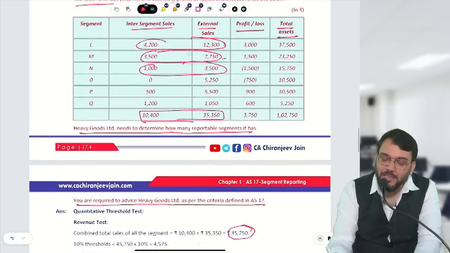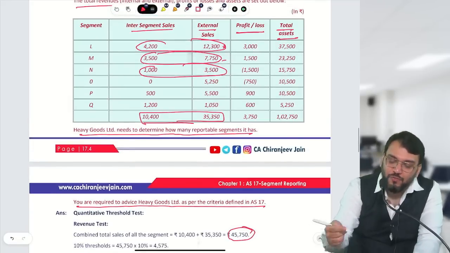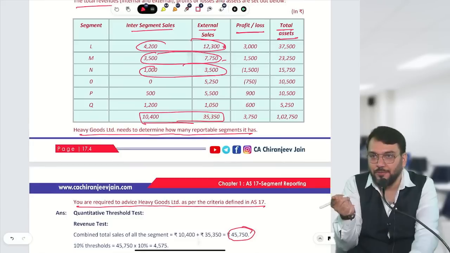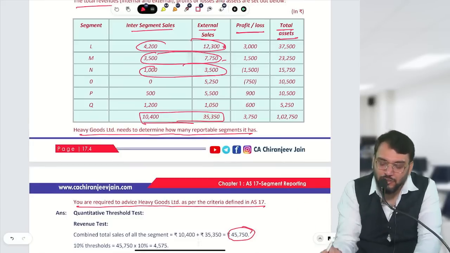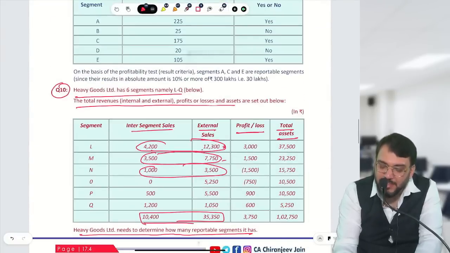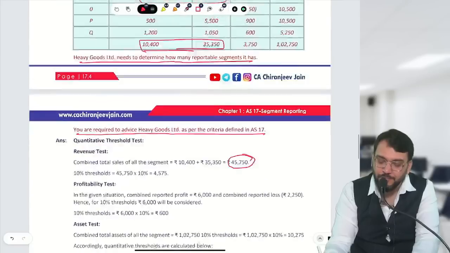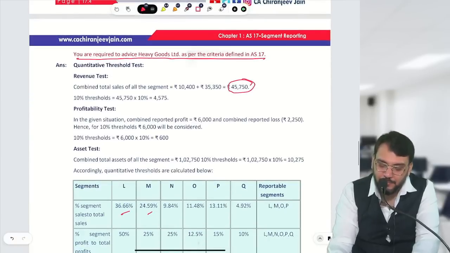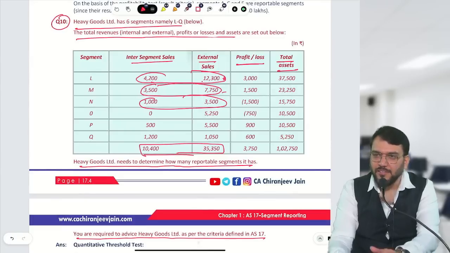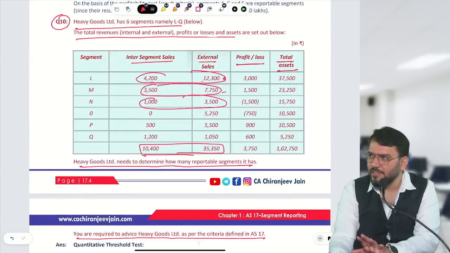Okay, and you should find out the total segment revenue, and then you need to find out the percentage. The percentage, of course, you can calculate. This plus this divided by this, how much? For L, you can calculate now. Better, I'll write it down so you will be able to understand.